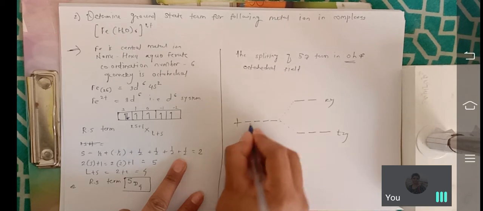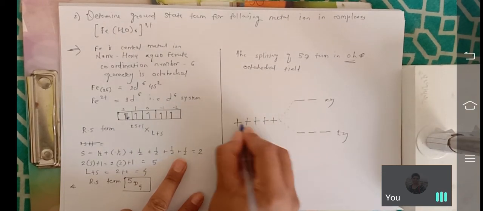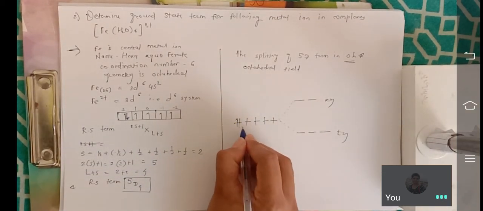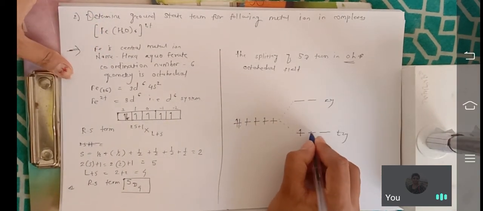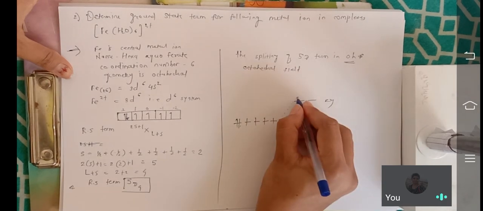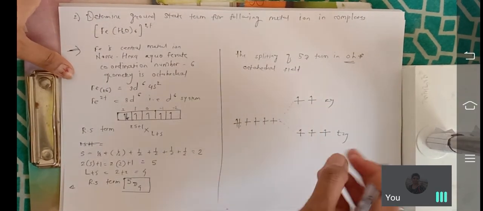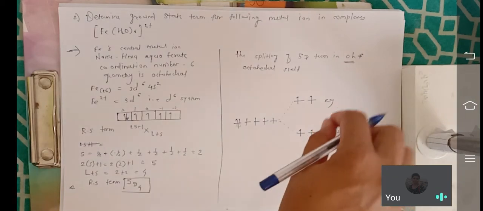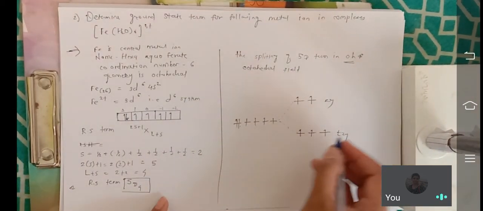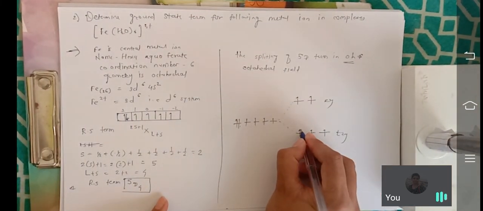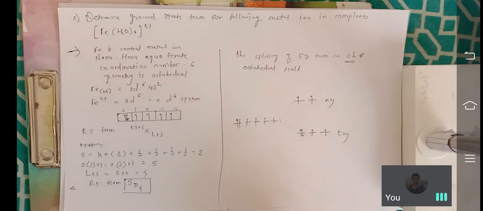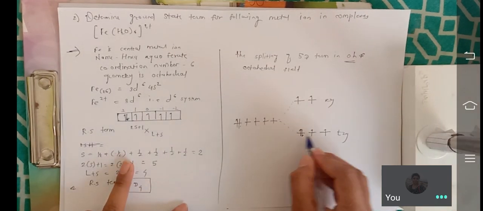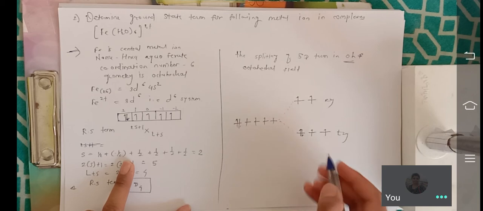Okay. How many electrons are present? 1, 2, 3, 4, 5 and 6. So you put the electrons. Firstly, you have to put the electrons singly, then pairing. 5 are there. Then what is the last? 6 electrons. Okay, that means here 6 electrons are filled. Okay, then what you write? How you filled these electrons.